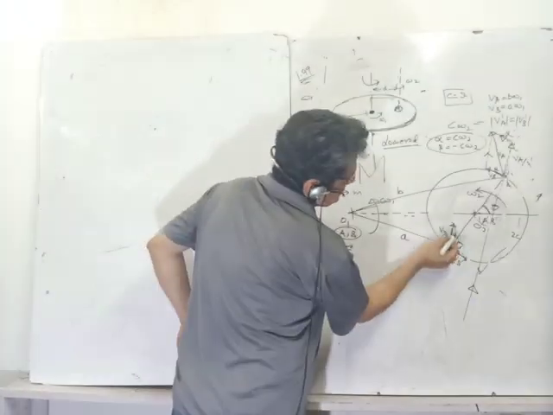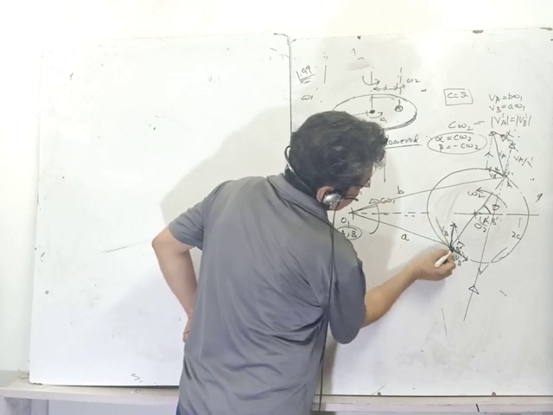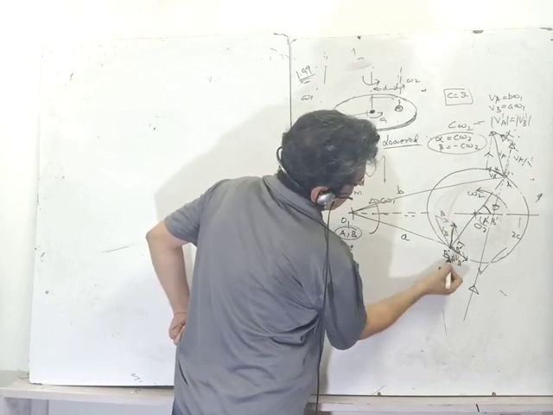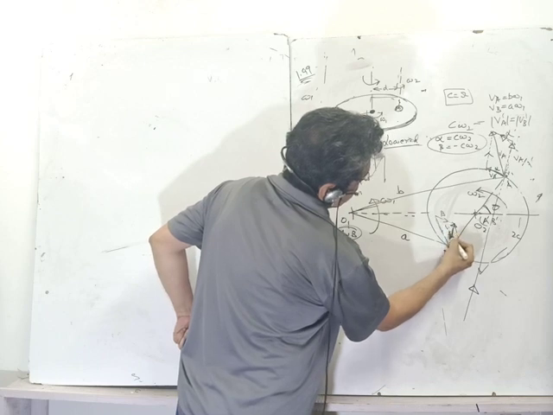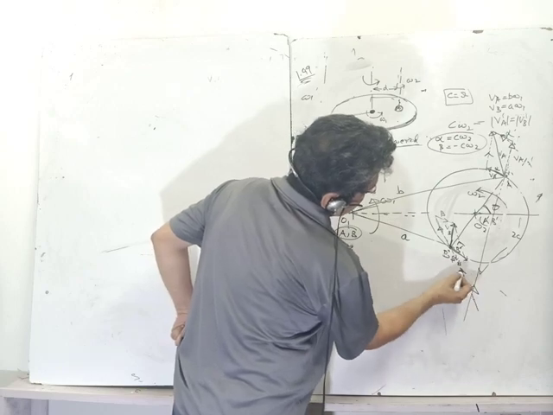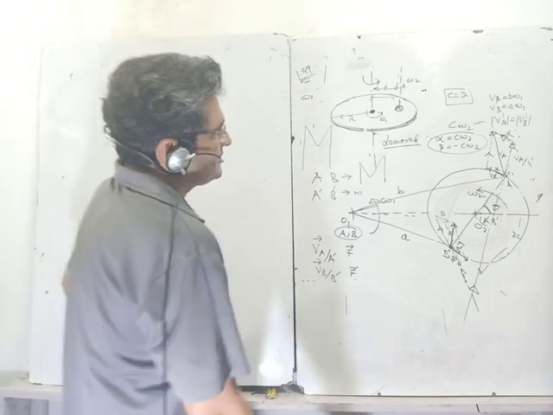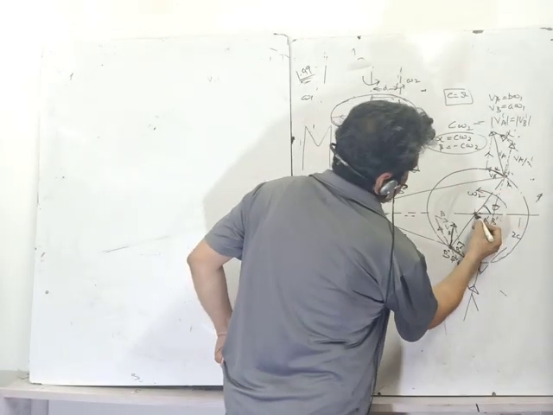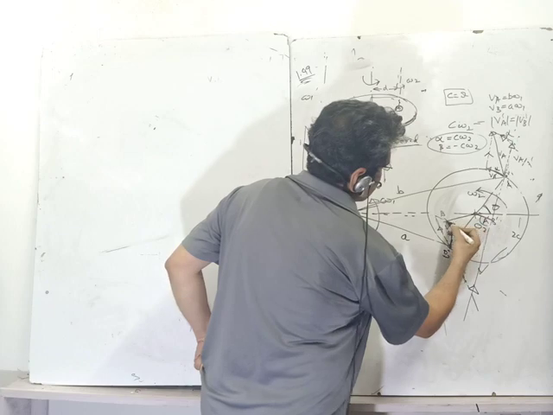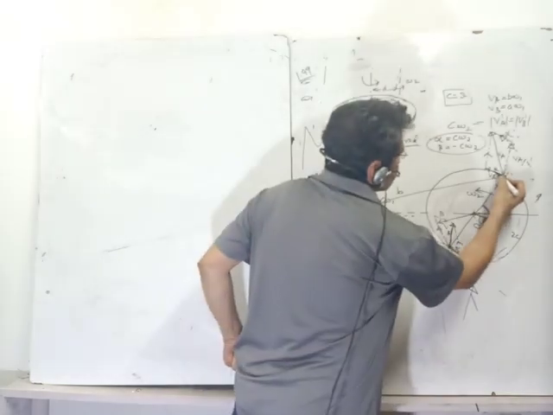Same thing I do here. This is the direction of the relative velocity I want at this point. Since I want at this point, I just transpose it like this. This was beta, and this is VB. So this is the relative velocity I get at this point, and this is how it is going. Now you see, these are the relative velocities which are happening, and you see an anomaly has come. This distance is less and this distance is more.